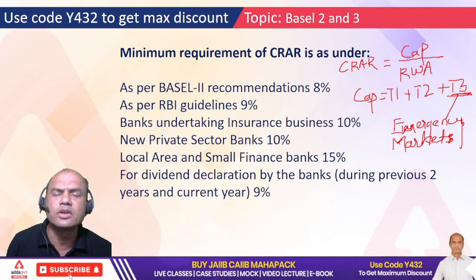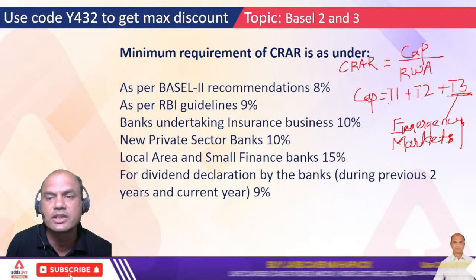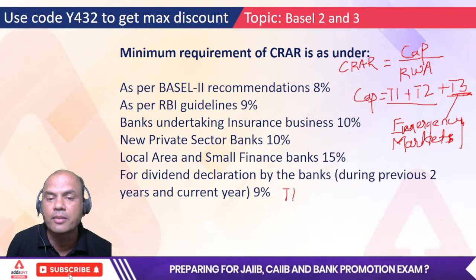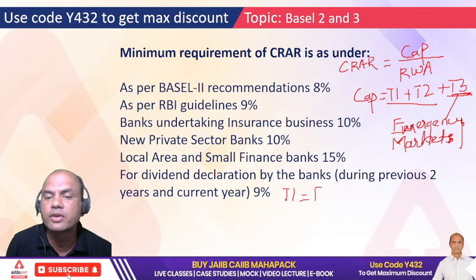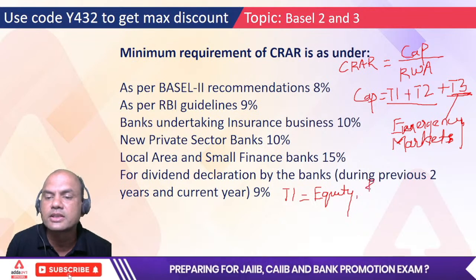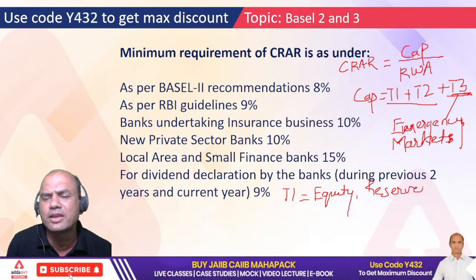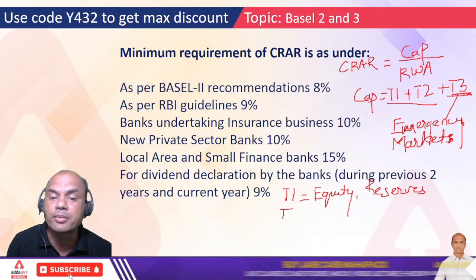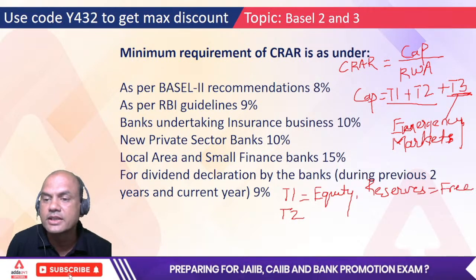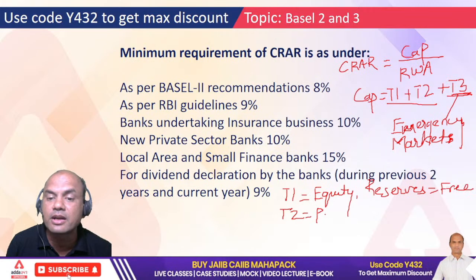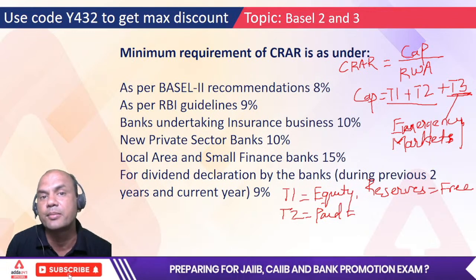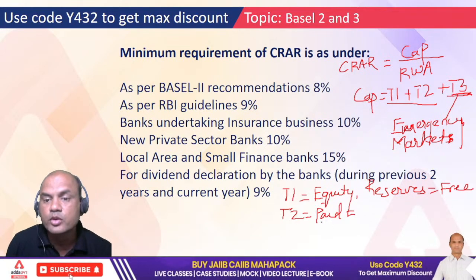Now this is not a topic of discussion today. Our topic of discussion is T1 and T2. T1 is free capital. What is free capital? Free capital means shares, equity, and R&S, reserves and surplus. These are the two examples I have given. There are many. And T2 means paid capital. This is free capital and the second one is paid capital, means I have to pay some interest on this capital. If I take some loan from some bank and use it as capital, then it's paid capital.